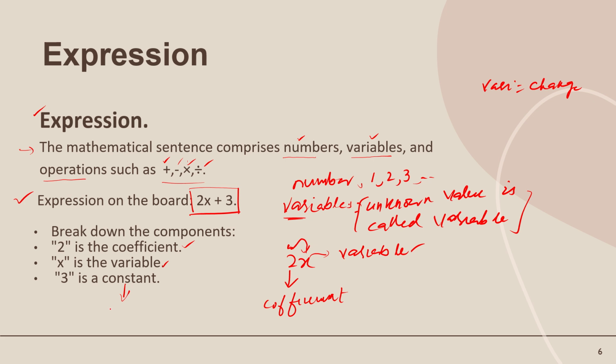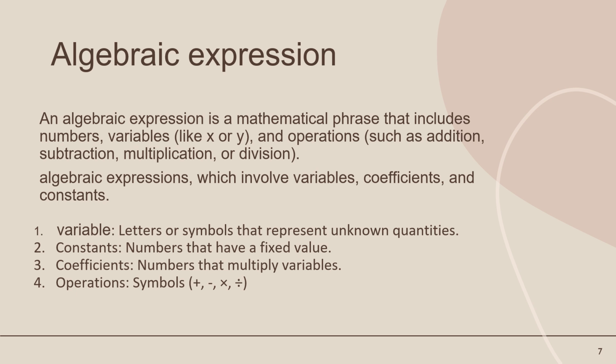What is a constant? Constant means a fixed value. Let's suppose 3, so its value will not change. Okay, so this is all about the definition of expression. I also explained the definition of expression with some examples. Okay, now move on to the next one.